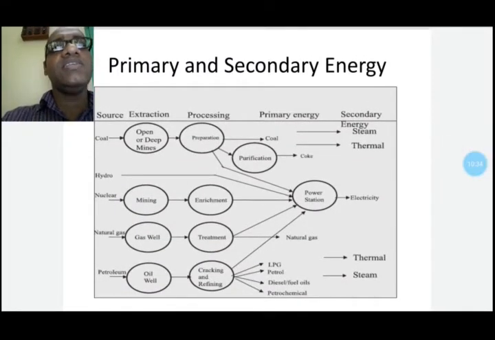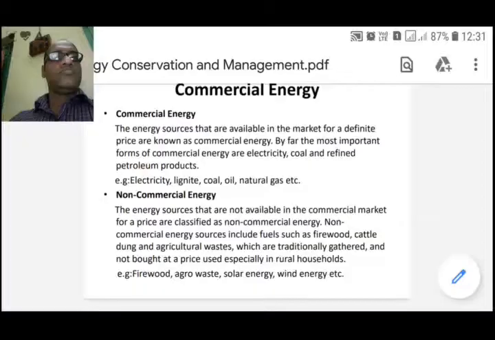Primary energy sources are mostly converted in industrial utilities into secondary energy sources, for example coal, oil, gas converted into steam and electricity. This primary energy can also be used directly. Some energy sources have non-energy uses, for example coal or natural gas can be used as a feedstock in fertilizer.